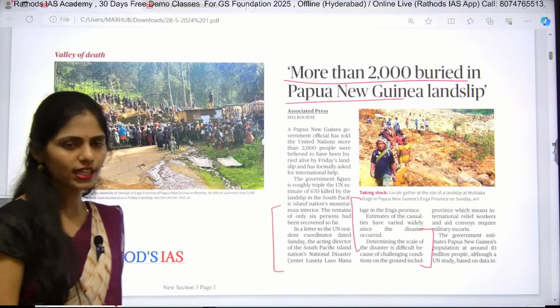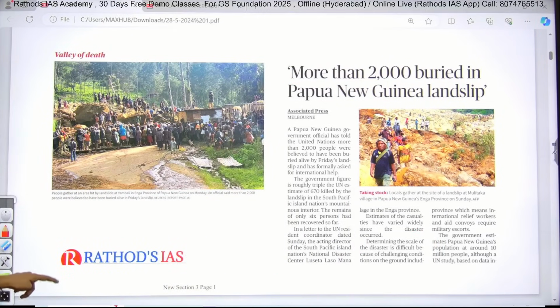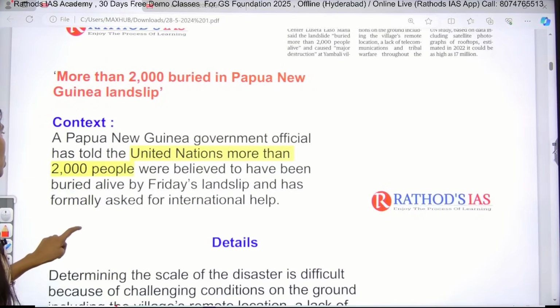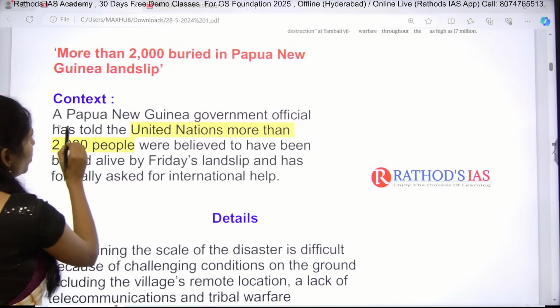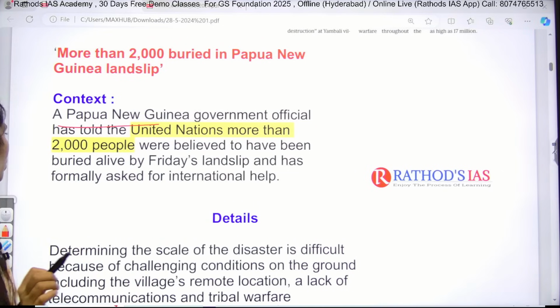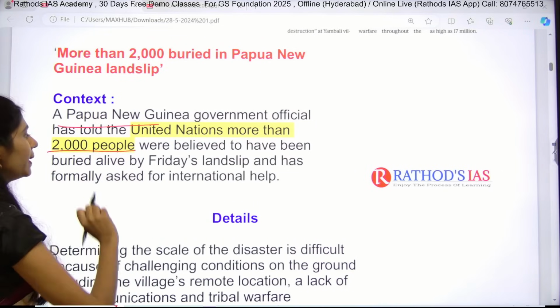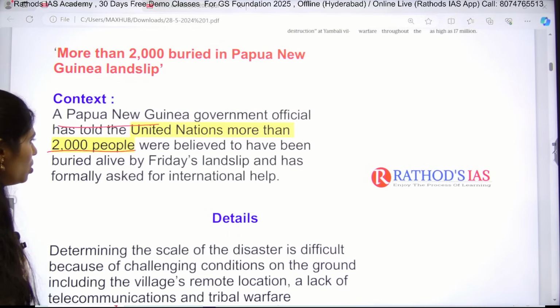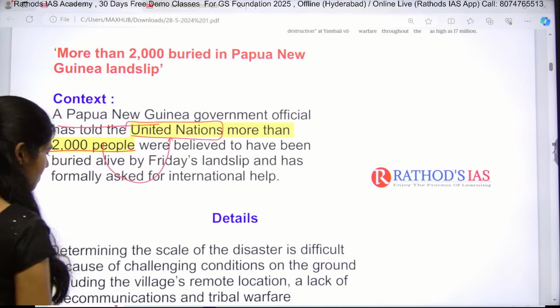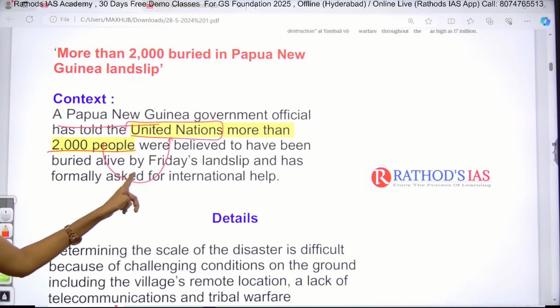We are going to see that clearly so that you can understand how a case study can be given in your examination. The context says that a Papua New Guinea government official said that around 2000 people were believed to be buried alive in this landslip. This information was given to the United Nations.